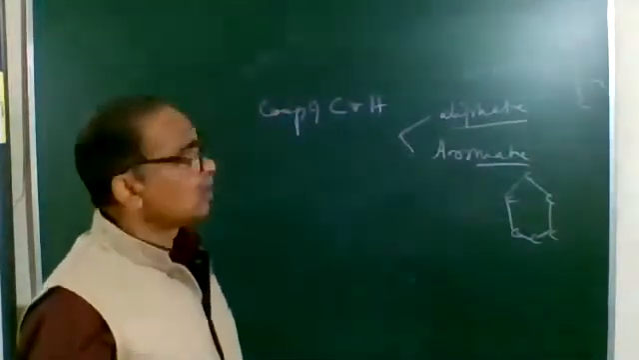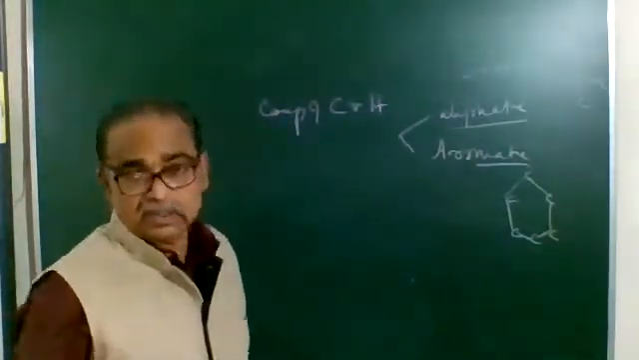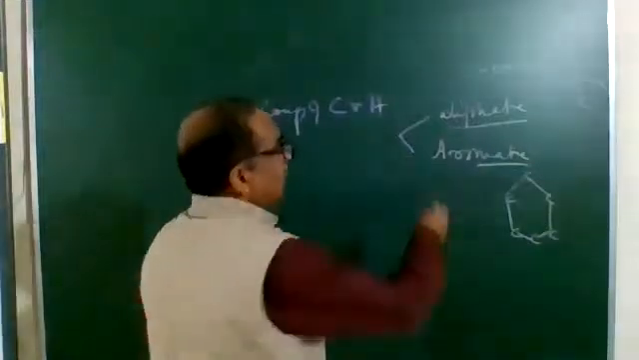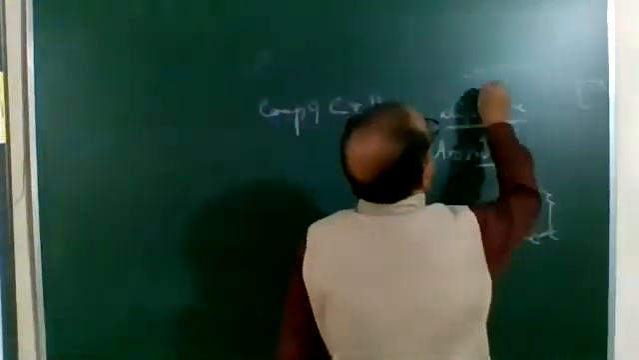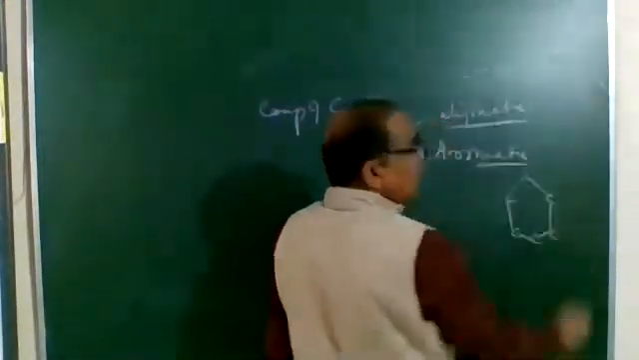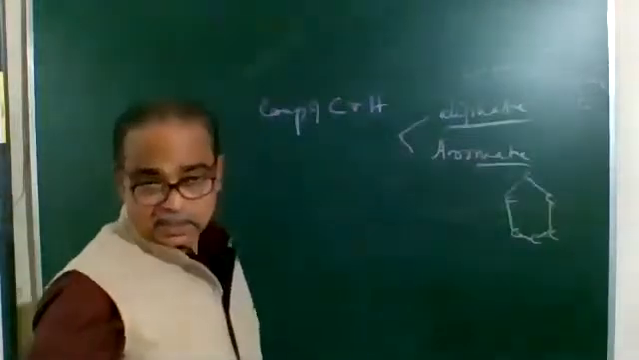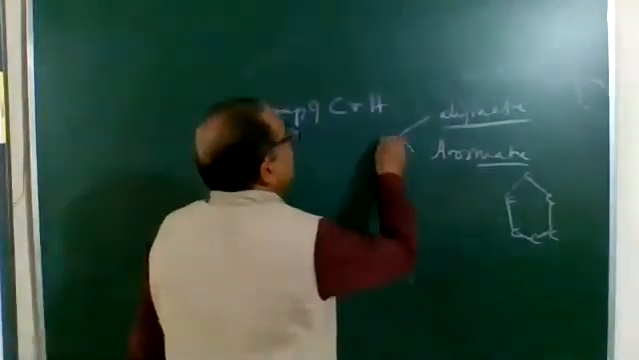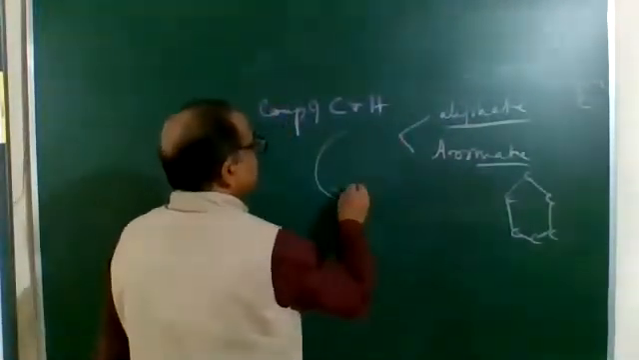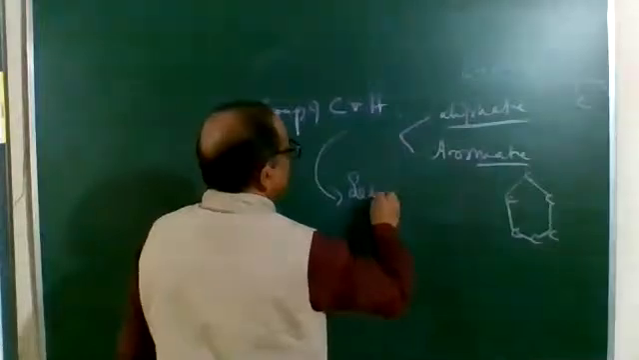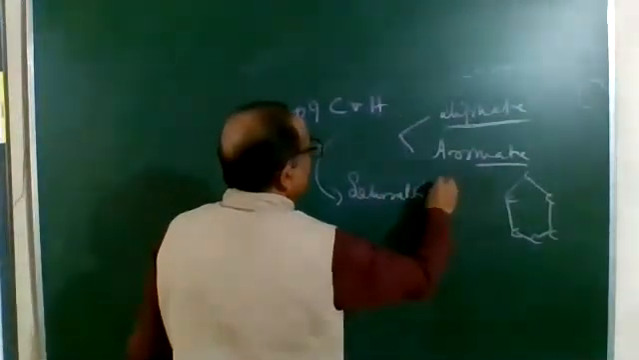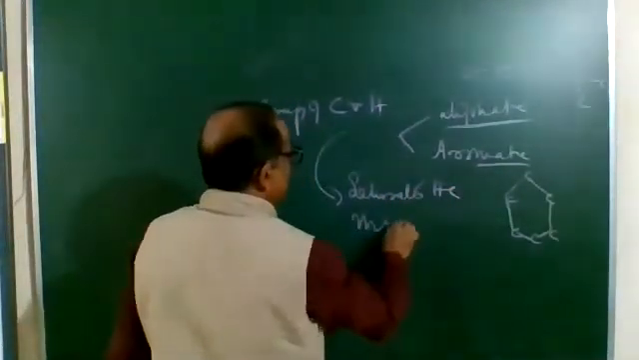And this is what is aromatic. So we need to study only aliphatic hydrocarbons. Now, what are aliphatic hydrocarbons? Those which have an open chain between the carbon atoms, right? Aliphatic hydrocarbons are classified into two: saturated hydrocarbons and unsaturated hydrocarbons.